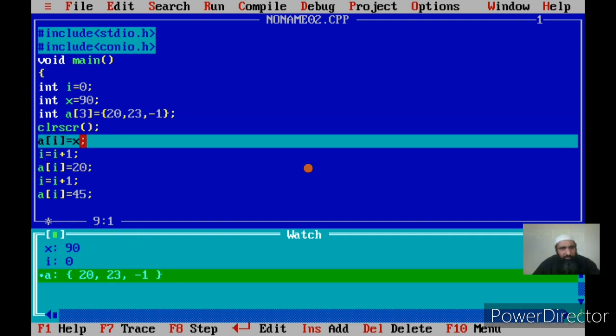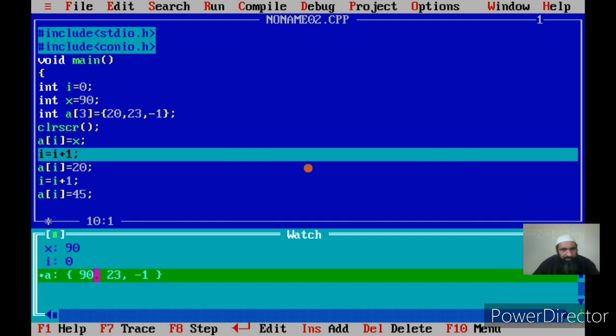Now I say a of I is equal to X. What does this mean? A of I, what is the value of I? I is 0. Okay, so this means A of 0, that is the 0th element. Now I say equal to X. What does that mean? The value of X is assigned to A of 0, so this becomes 90. So A of 0, this element should change to 90. Okay, this has changed to 90.